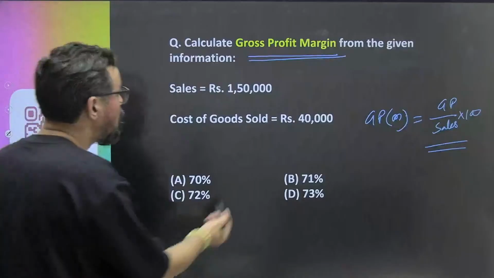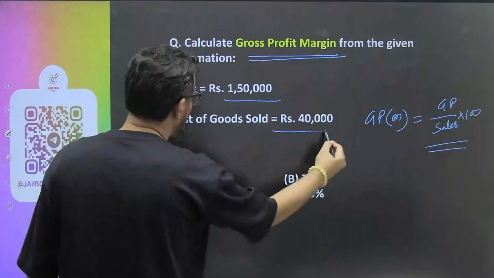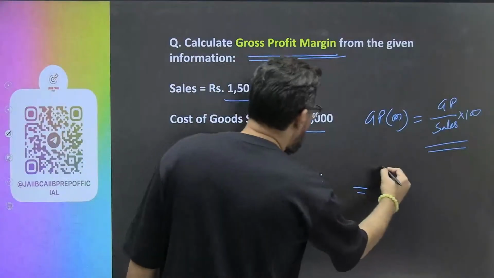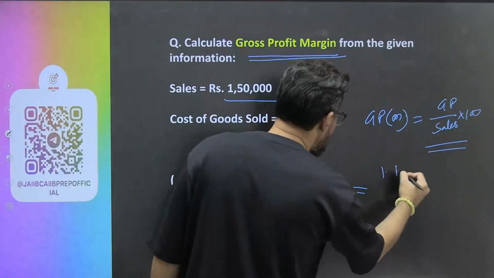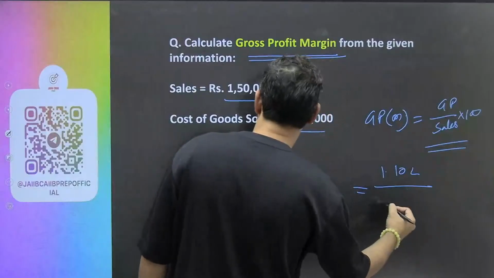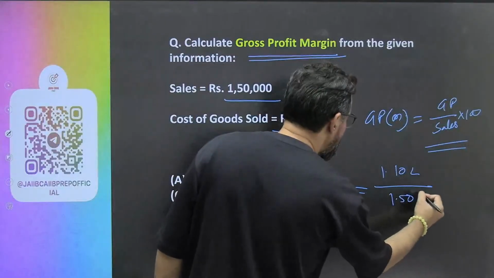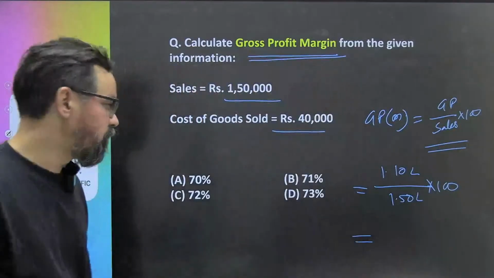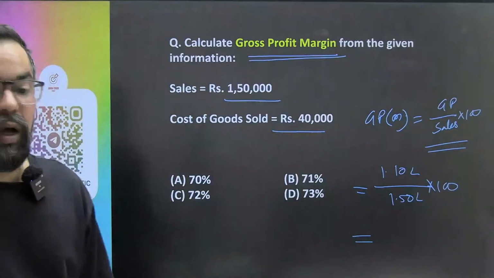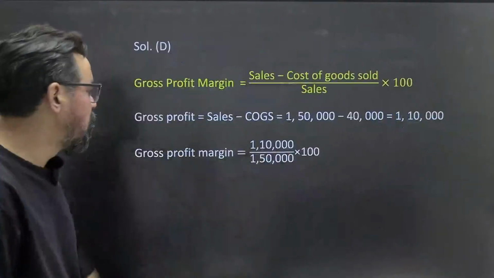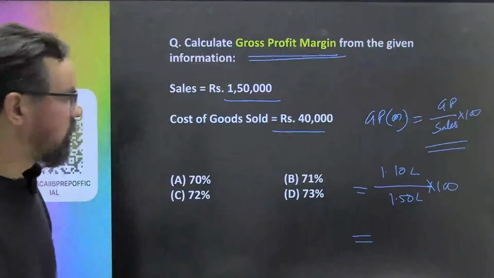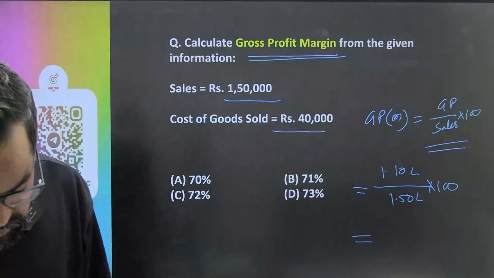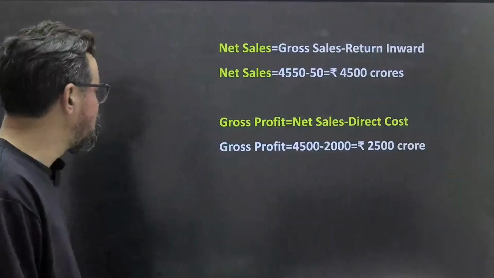So sales is 150, and your gross profit is 1.10 lakh divided by 1.50 lakh into 100. So the outcome is your answer. How much is the outcome? What percentage will this come to? Whatever the outcome, that is your answer. You haven't worked it out here either, so quickly work it out. Does anyone have a calculator? What will be your correct answer? B, or what are you guys suggesting?